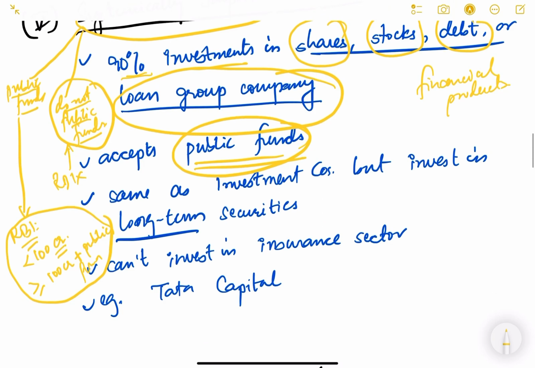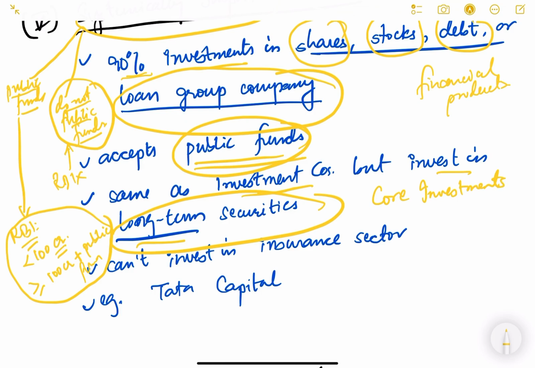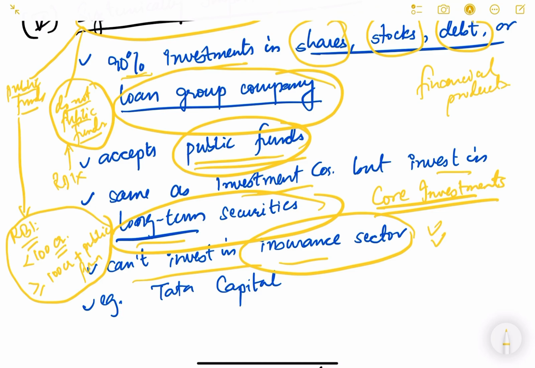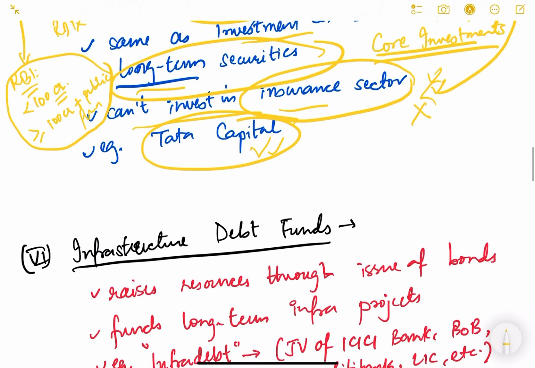They can accept public funds. They are same as investment company, but they invest in long-term securities. Okay, that's why they are known as core investment. They are known as core investments. And they cannot invest in insurance sector. This is very important. They can invest in any type of financial product, but they cannot invest in insurance sector. Example of a core investment company is Tata Capital in our country. In India, example is Tata Capital.